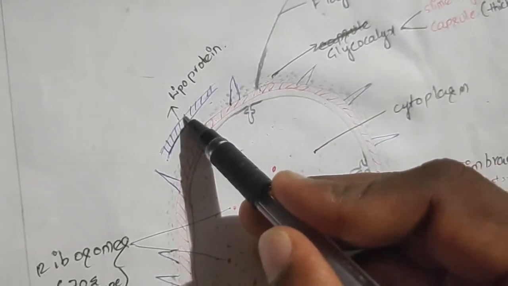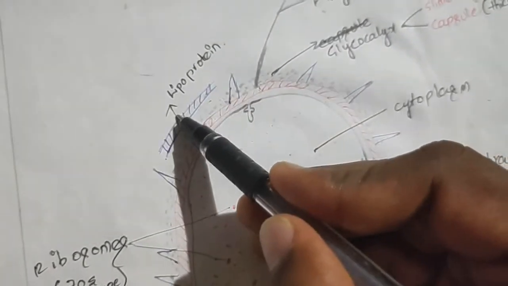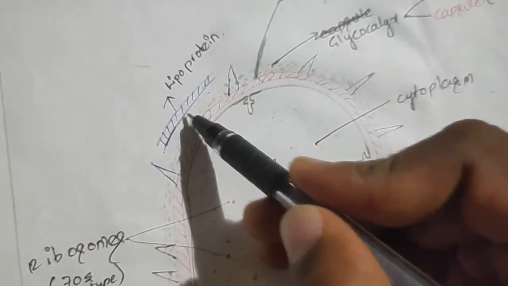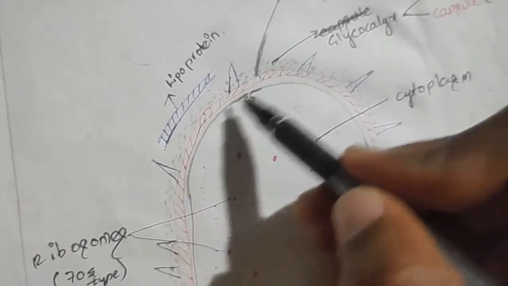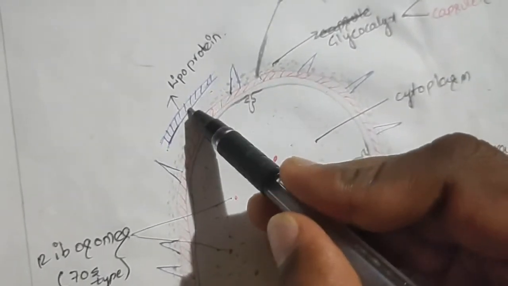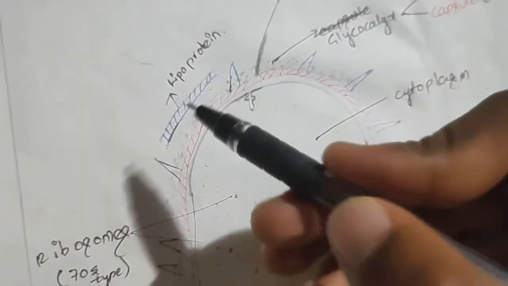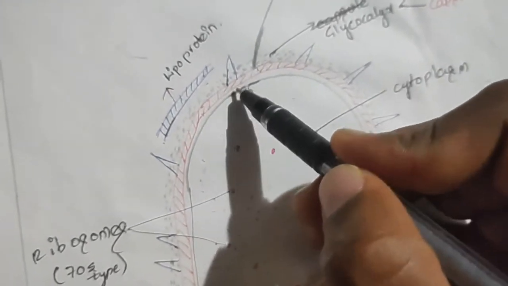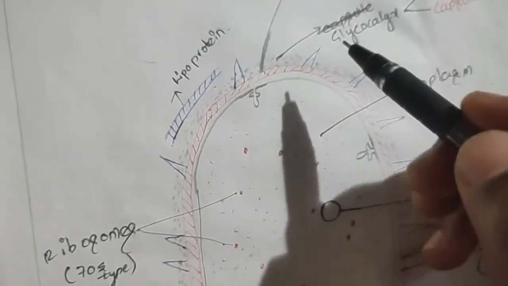When stained, the stain does not pass through this lipoprotein layer, so it doesn't change any color. But gram-positive bacteria don't contain this lipoprotein. When stained, the stain material passes, and the color of the cell changes into purple.